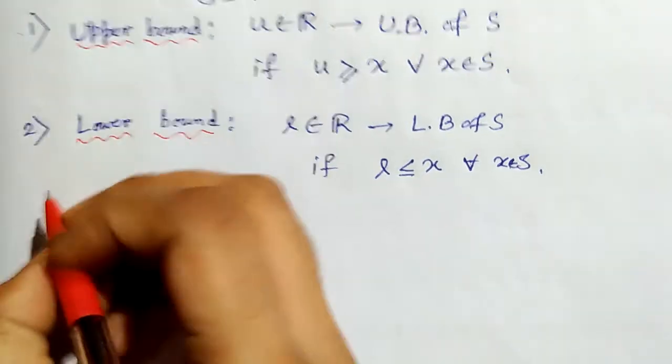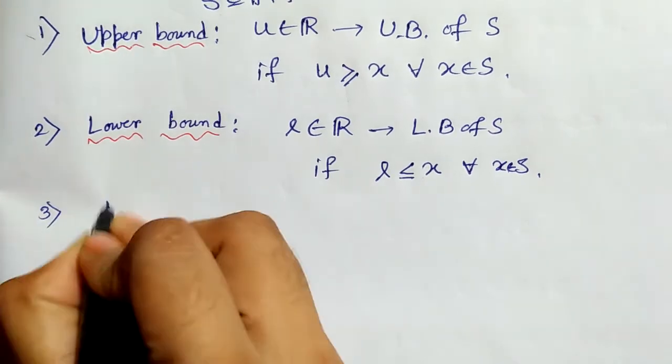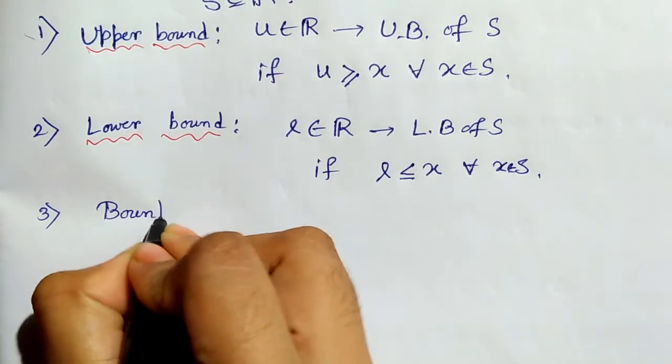Next, when is a set called bounded above?